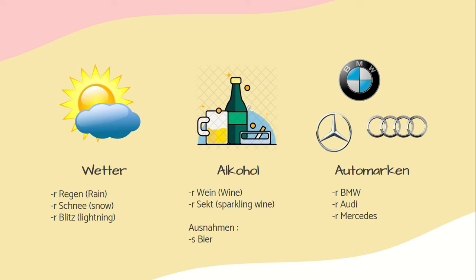Alcohol names in German are also masculine, like der Wein, der Sekt, except for beer, we have das Bier. The names of car companies, or the Automarken, are also masculine, such as der BMW, der Audi, der Mercedes.